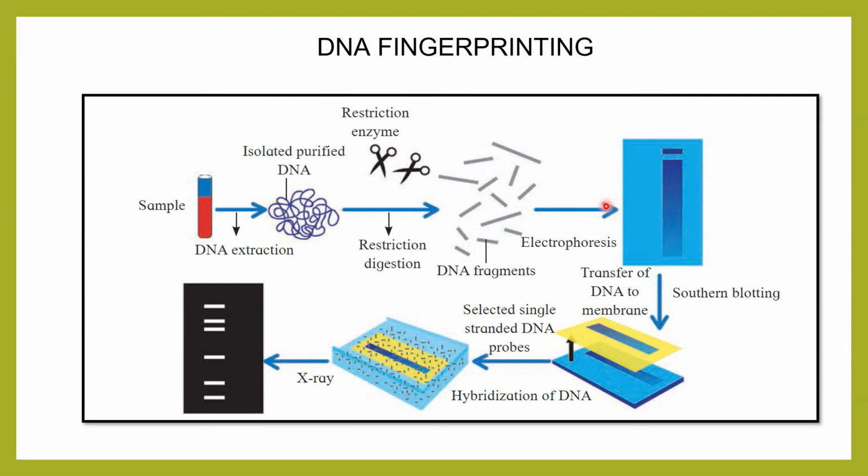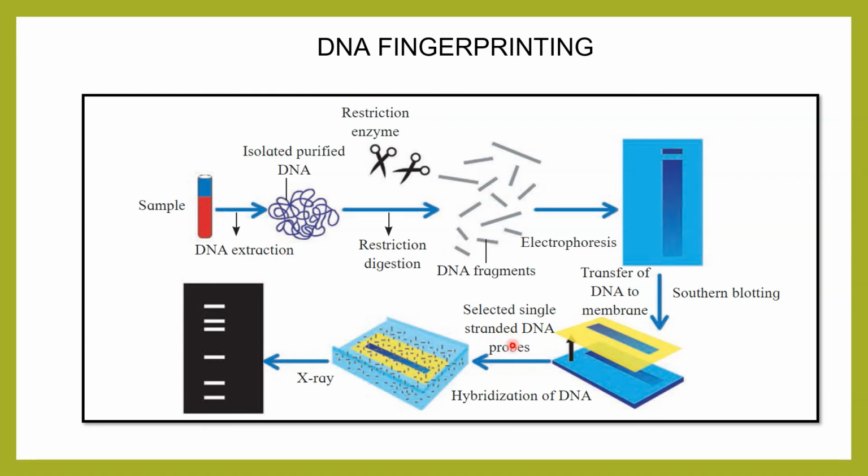You do the electrophoresis. Now electrophoresis is a technique in which this DNA is run on a gel. Finally, there is Southern blotting. Now what is Southern blotting? It is a transfer of DNA to a membrane. So if the DNA is present on this gel, you place a membrane, generally made of nitrocellulose, and apply weight. And once the weight has been applied, the DNA is transferred onto this membrane.